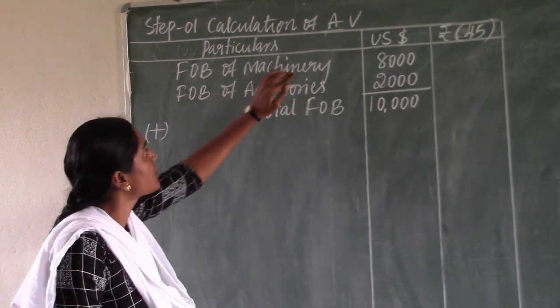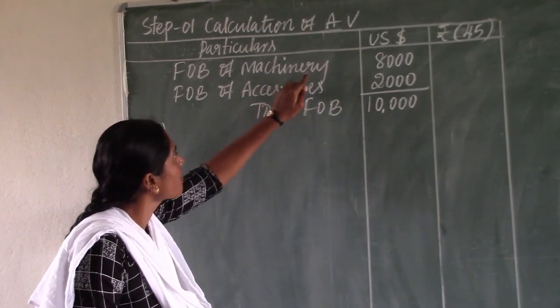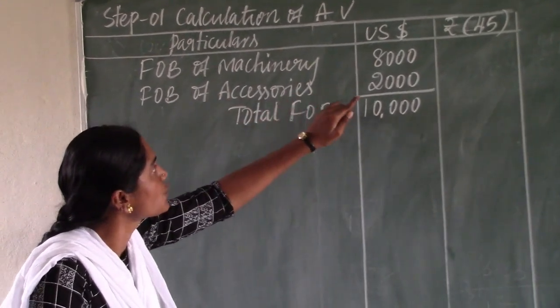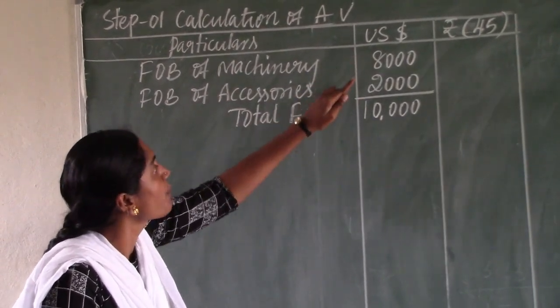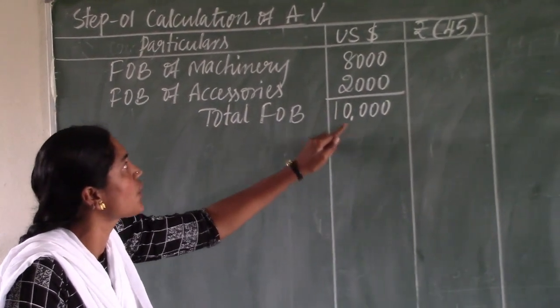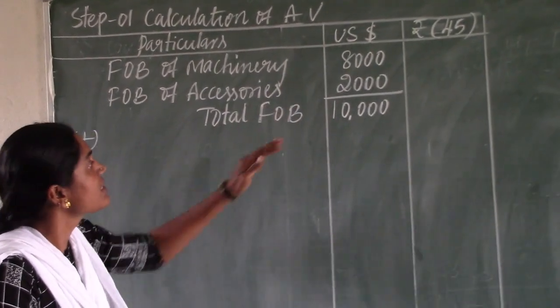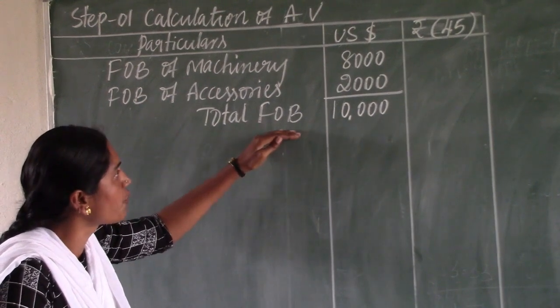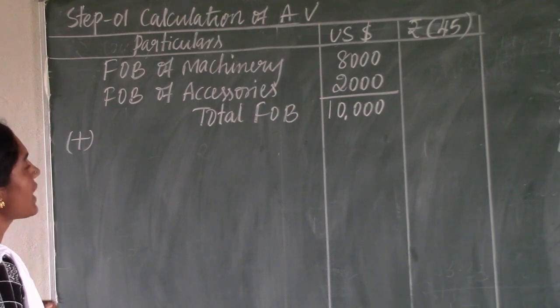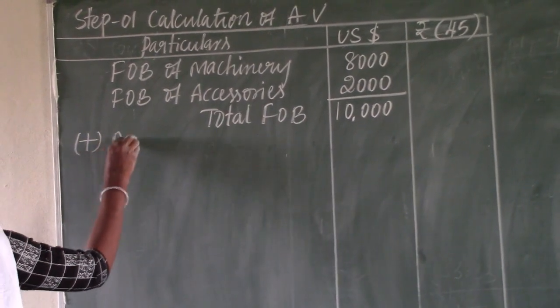We need to consider both values. FOB of machinery is 8,000 US dollar and FOB of accessories is 2,000 US dollar. Make it total, then we will get total FOB, that is 10,000 US dollar. After calculating the total FOB, the next point which is given is air freight. So we need to apply the rule and add air freight.